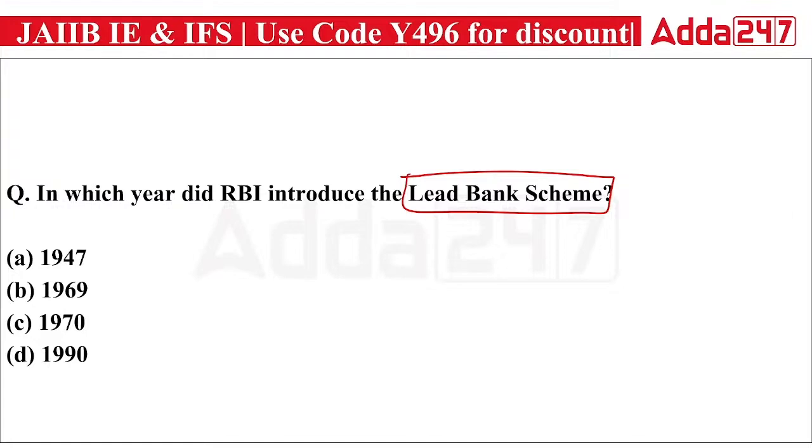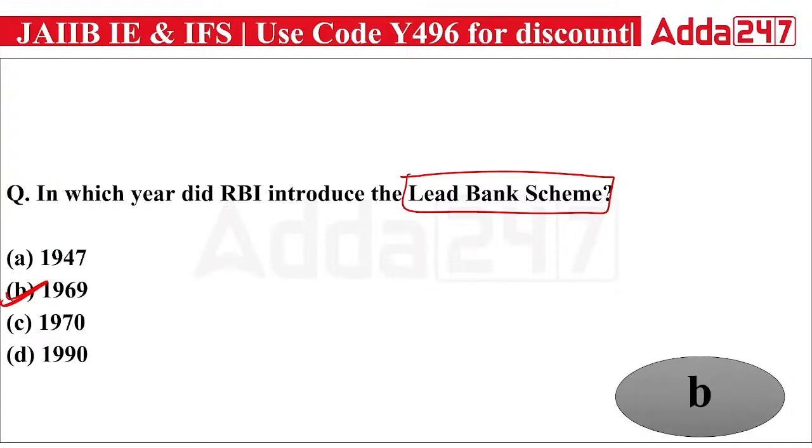And second, RBI wanted everybody to have adequate credit whenever they required. That's why RBI introduced the lead bank scheme on the recommendation of the Gadgil study group in December 1969. So your right answer will be in this scheme.